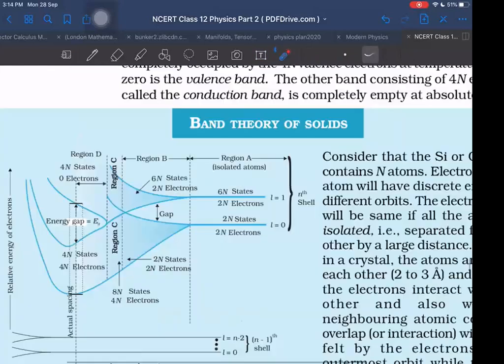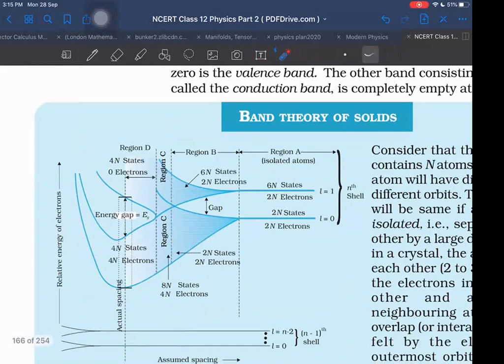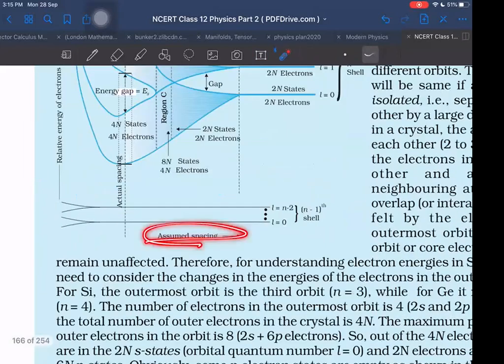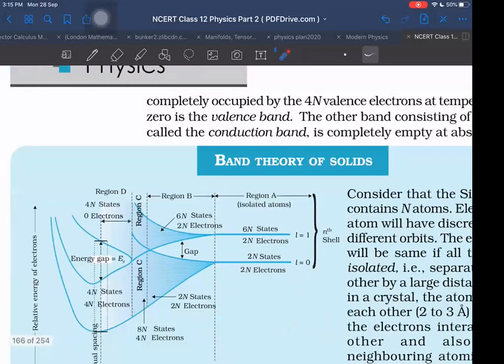And here, this is interesting. This is the spacing between atoms when the atoms are far away from each other, so that the electrostatic, electromagnetic force of one atom on the other atom is not much. In that case, they will have separate energy levels. All will have the same energy levels, but because they are not interacting with each other, one is here, the other is here, then they can have the same energy level. But when they start interacting with each other, then according to Pauli's exclusion principle, they start splitting into several energy levels.